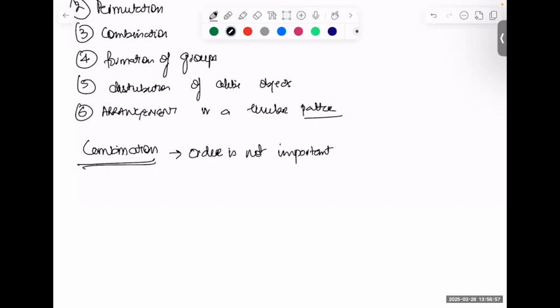What is not important? The order. But when we talk in terms of permutation, now my friend here, Bhuvi, decides to make Team India batting order. She says first is going to be Rohit Sharma.